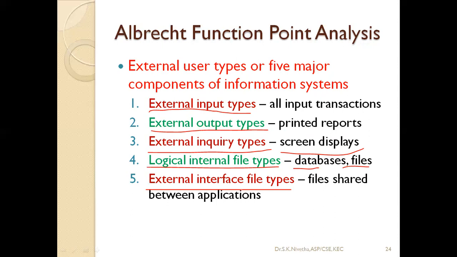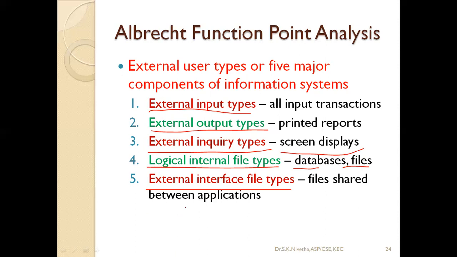How many external interface file types? Files shared between different applications, like from my program I am fetching Google Drive data, or some CSV file, some XML file. So how many files are shared between the applications? All these are counted in these aspects.